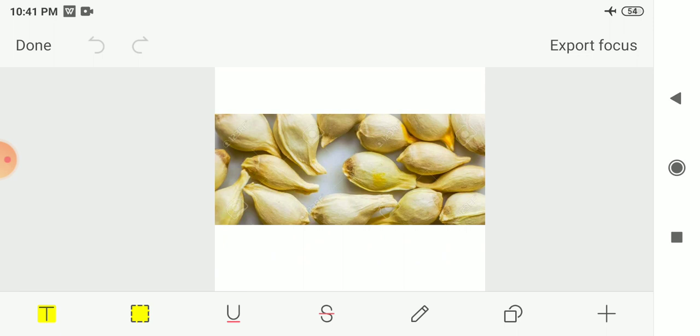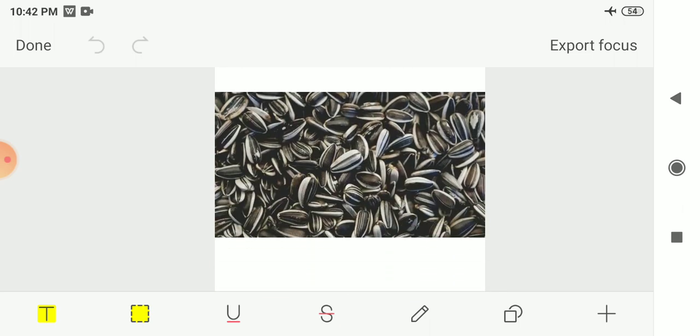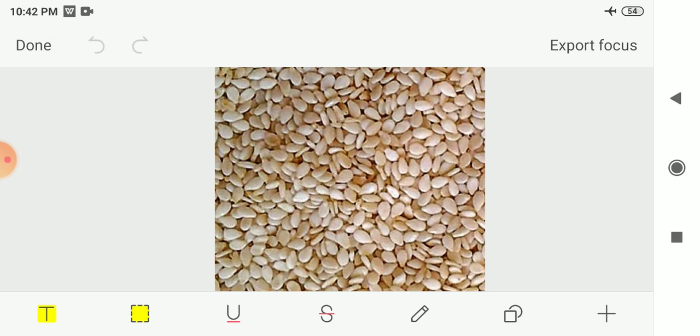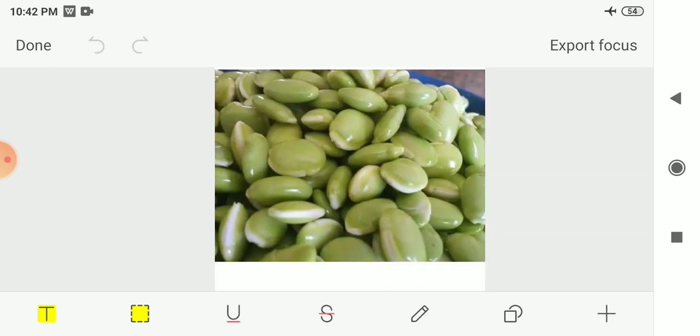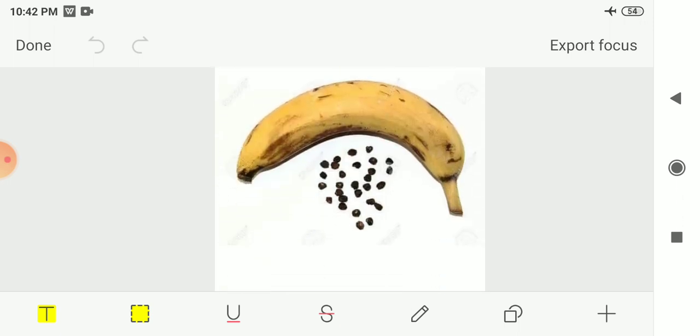Now next, the seeds that you have not seen. In that we had written sunflower seeds. So this is the sunflower seeds. Some of you might have seen this kind of seeds. Next is sesame seeds. So these are the sesame seeds. Next we had written field bean. So this is the field bean, green field bean. Then we had written banana seeds. So the banana seeds look like this, small and black in color.